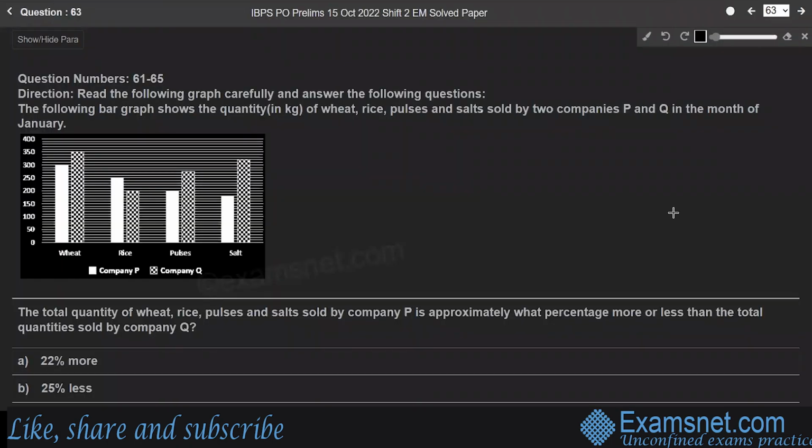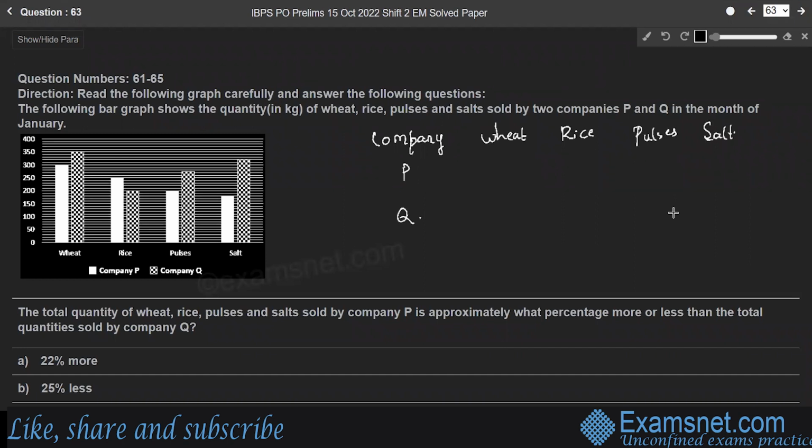Question 63. The total quantity of wheat, rice, pulses and salts sold by company P is approximately what percentage more or less than the total quantity sold by company Q? For this, let's make a table. Here I'm taking company names, companies P and Q, and each company sells items like wheat, rice, pulses and salt, right?